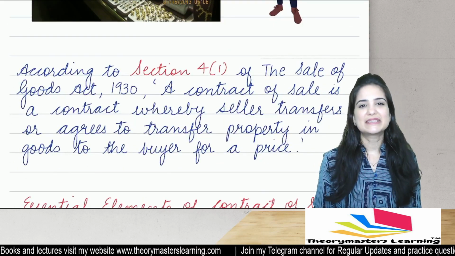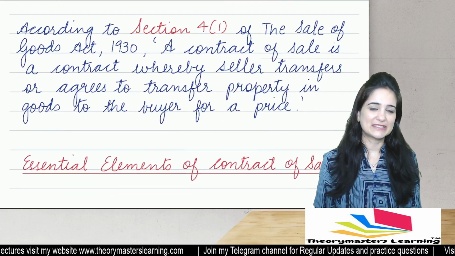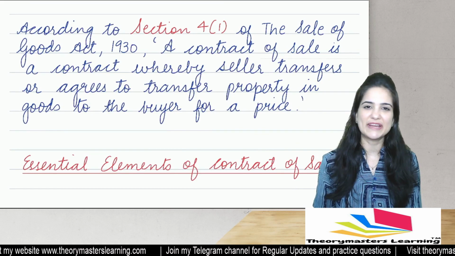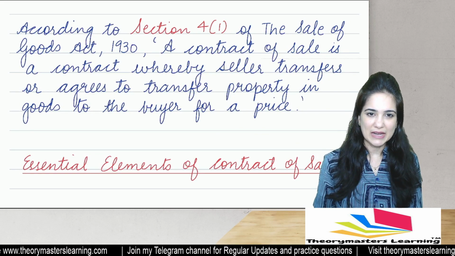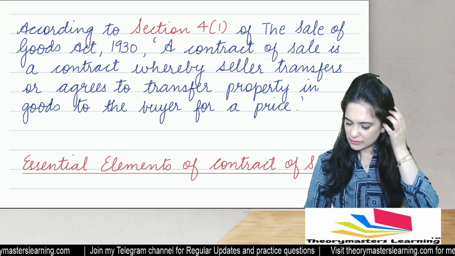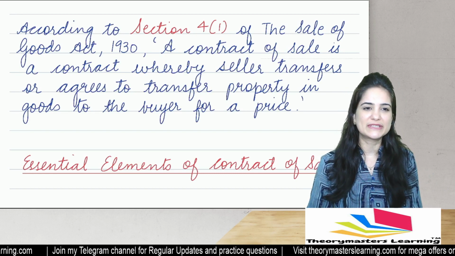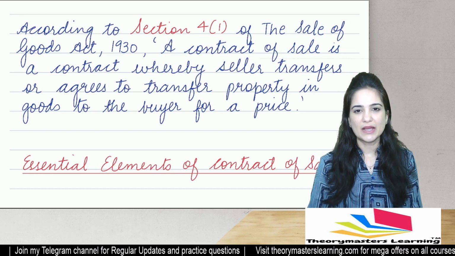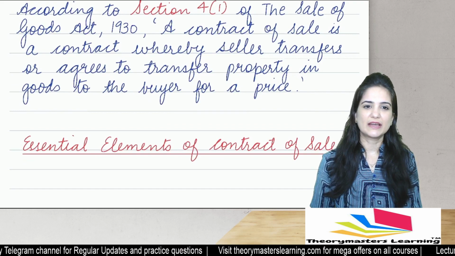How is the contract of sale defined under the Sale of Goods Act? As per section 4(1) of the Sale of Goods Act 1930, a contract of sale is a contract.